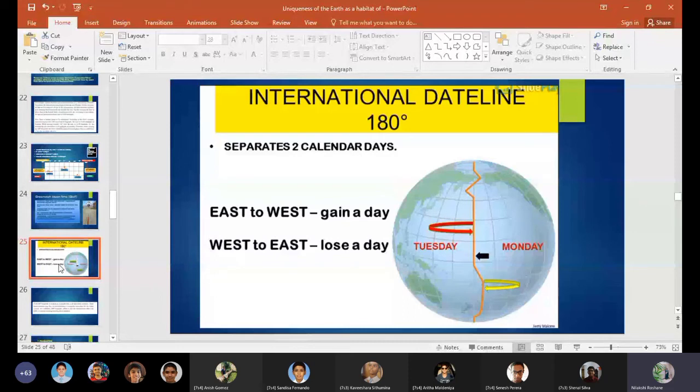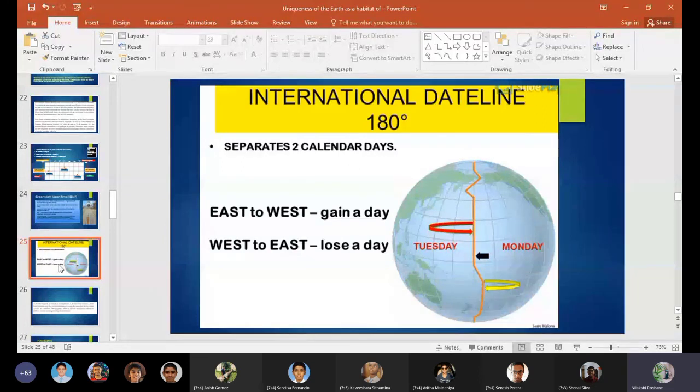You can travel in time if you cross the international date line from east to west. And if you travel from west to east, your day will be short. That is what you need to remember: the international date line separates two calendar dates.